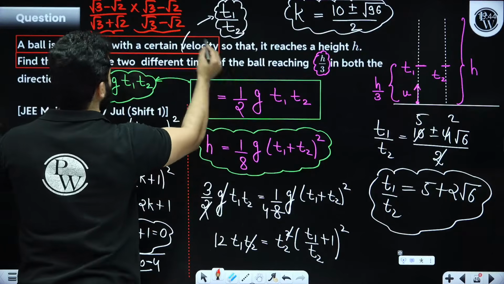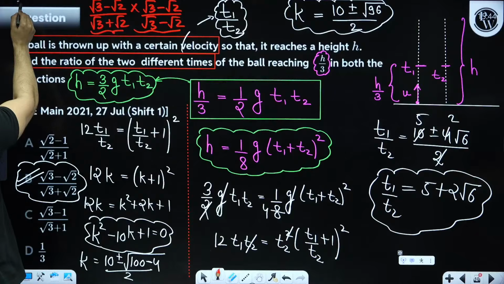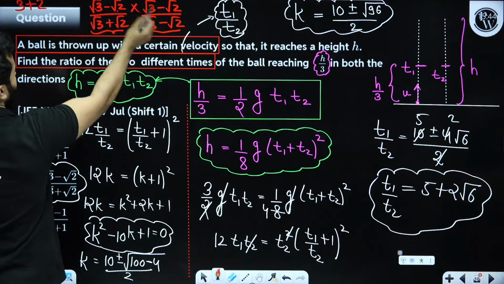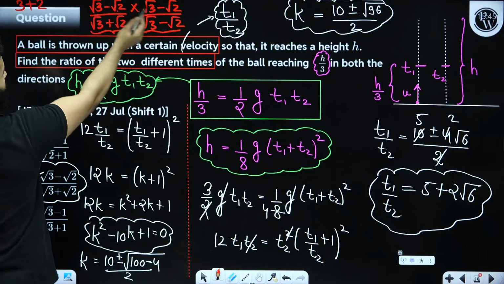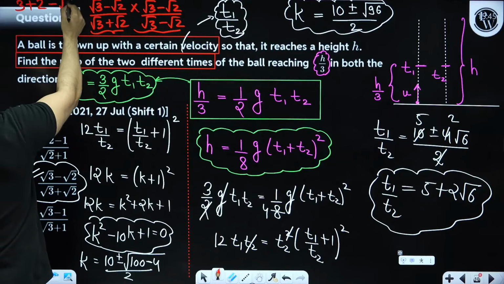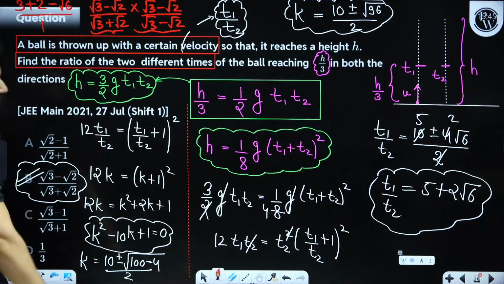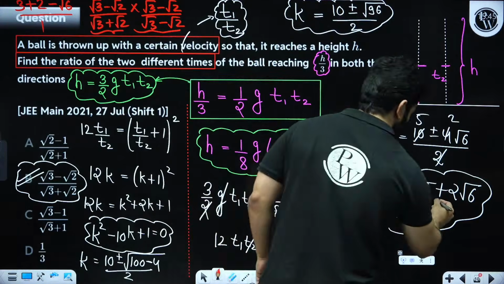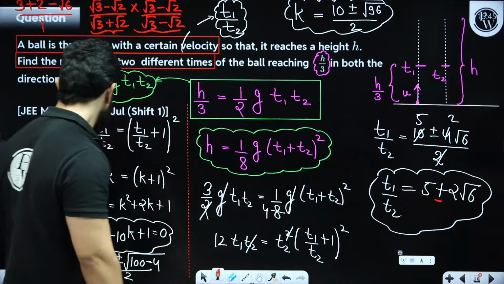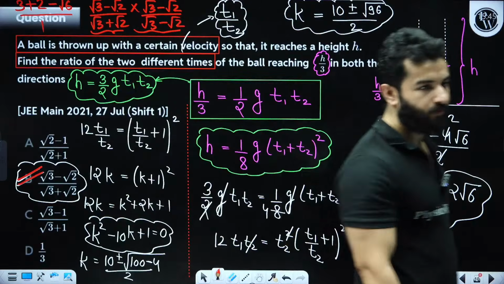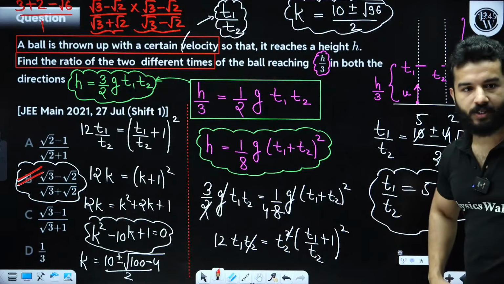Root 3 square is 3, root 2 square is 2, and root 3 into root 2, that is root 6, is minus root 6, right? And divided by 1. So you are going to get two answers, 5 plus minus 2 root 6. So the correct answer is going to be option B. A very, very nice problem, my dear friends.